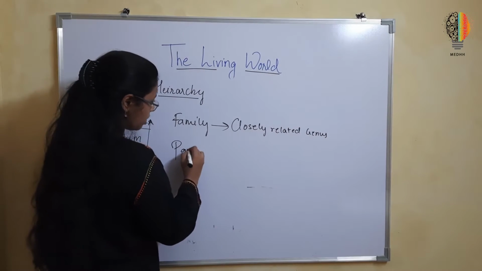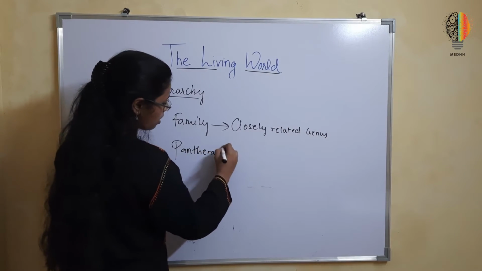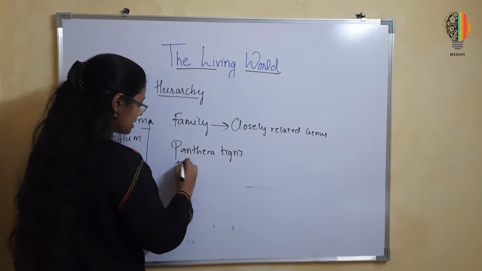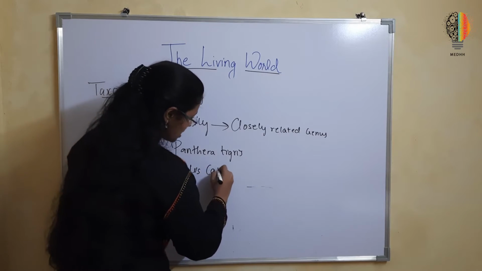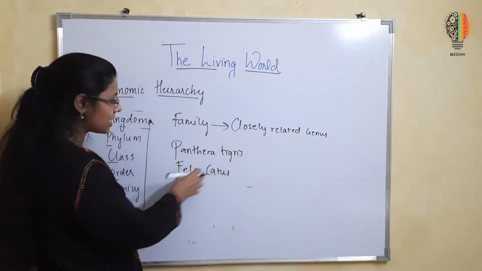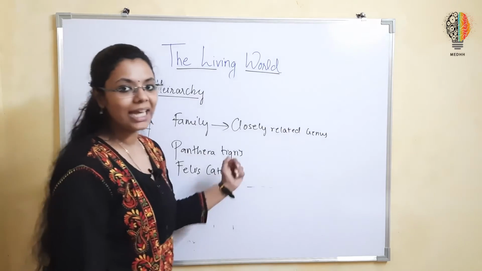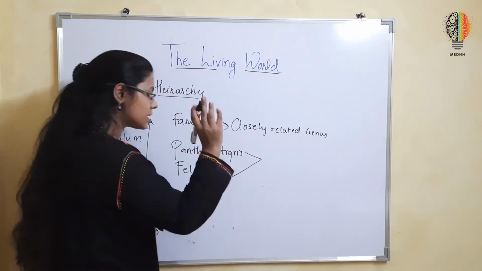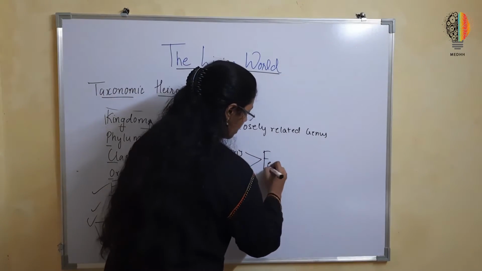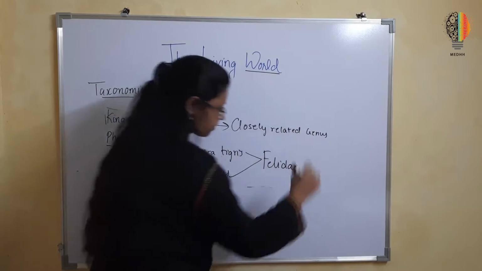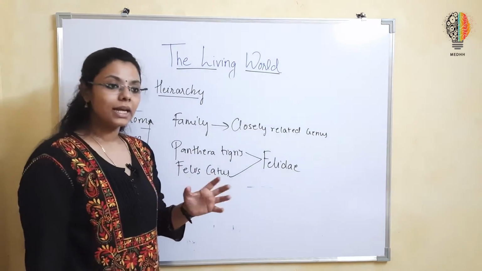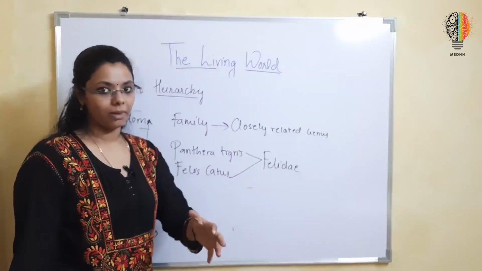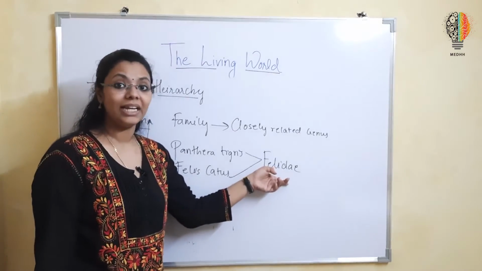If I take Panthera tigris, and Felis catus, which is the scientific name of the cat, and this is the scientific name of the tiger, they both belong to the same family, Felidae. We always say domestic cat, tiger, leopard, they are all the cat family. This is the name of the cat family, Felidae.